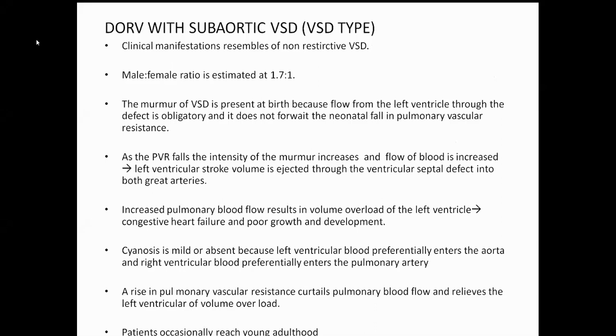There is one thing which we have not discussed: how do you define DORV? One is that overriding of the aorta is more, which is a morphological criterion that has to be fulfilled. Perloff basically says that the greater part of both arterial valves is supported by the morphological right ventricle, with distinct chambers and concordant atrioventricular connections. So basically, aortomitral continuity should not be affected in DORV.